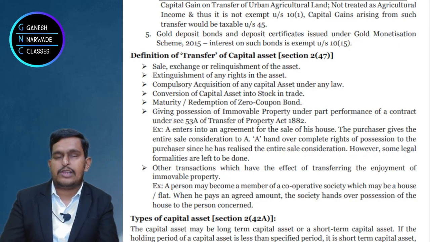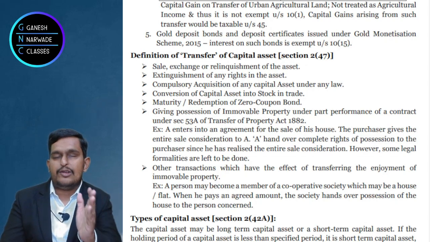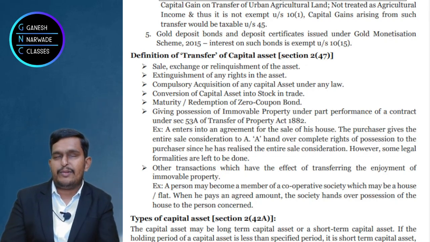Now tell me, when the total building is destroyed, you will get insurance compensation from the insurance company. Yes or no? But did you give the asset to the insurance company? Your building is destroyed, right? So you are not giving any asset to the insurance company, but still you are getting compensation. This compensation is taxed as full value of consideration. So in extinguishment, what happens? The asset is destroyed, right? On that you get certain money that will be taxable. So extinguishment of a right in an asset.